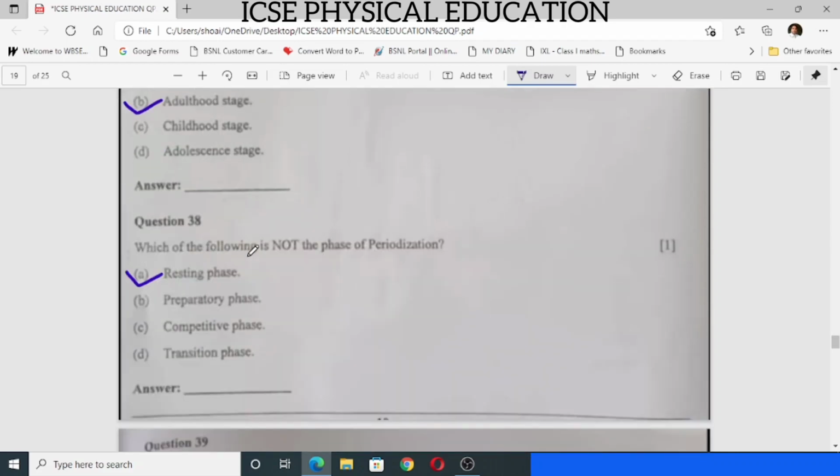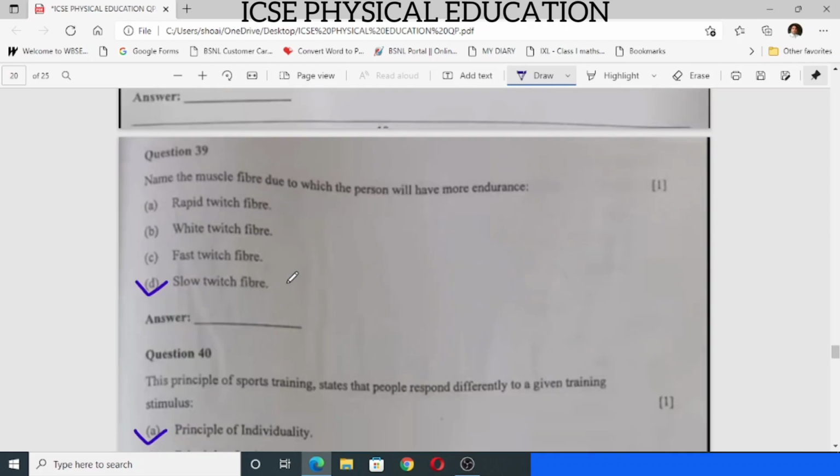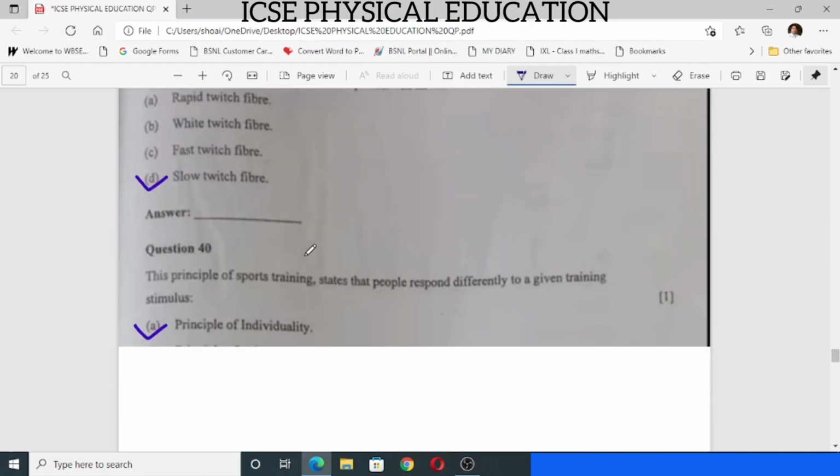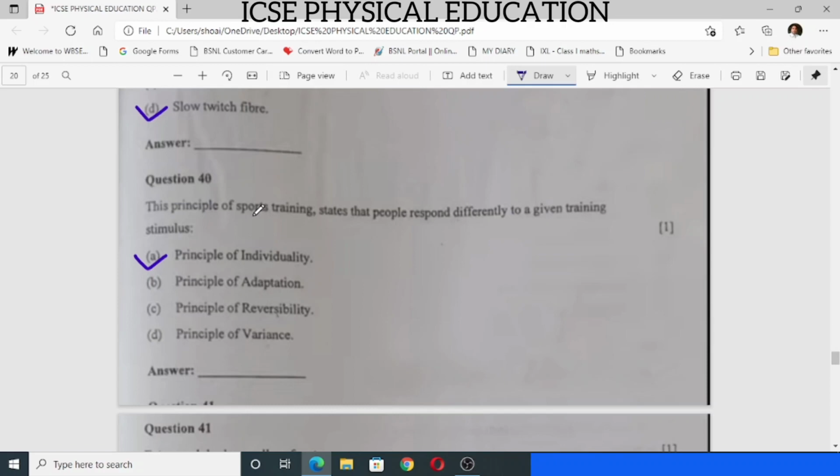38, which of the following is not the phase of periodization? The answer is resting phase. 39, name the muscle fiber due to which the person will have more endurance. The answer is slow twitch fiber, D. 40, the principle of sports training states that people respond differently to a given training. The answer is A, principle of individuality.